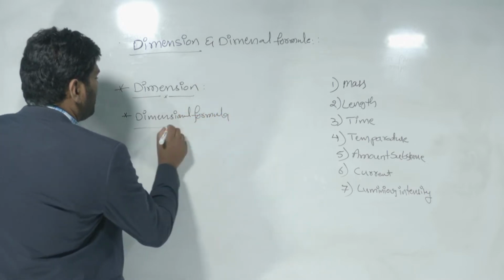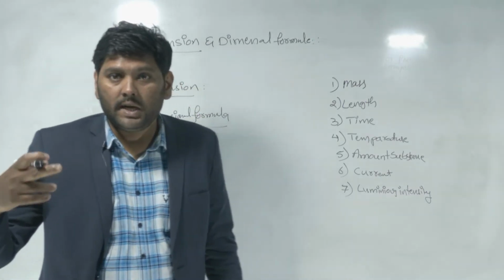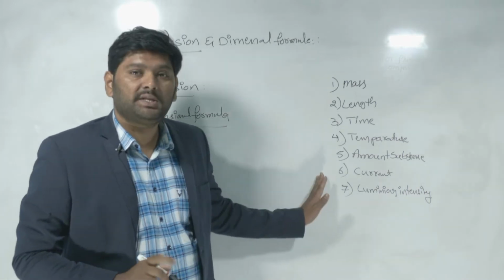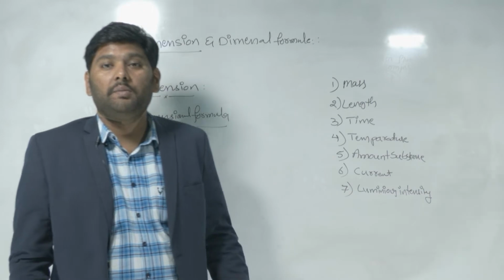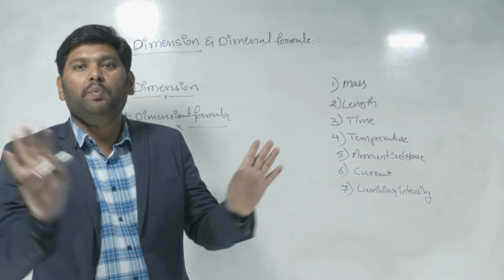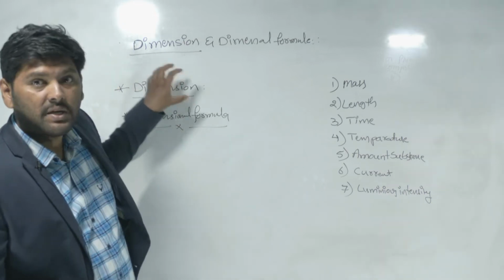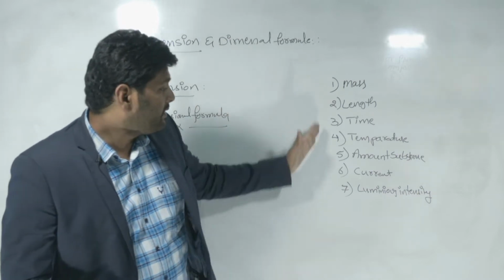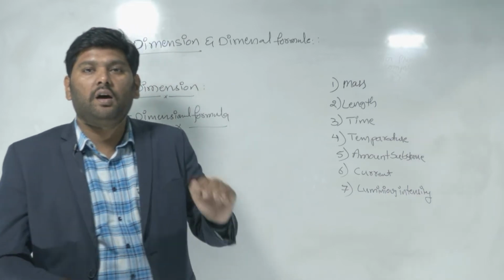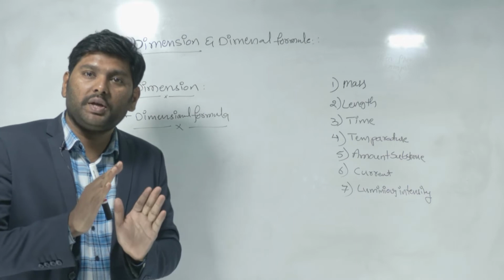Now think, what is meant by dimensional formula? Dimension formula means writing any physical quantity in terms of these dimensions. Understand? That is a simple definition. Got my point? Dimensions means the 7 fundamental quantities we call dimensions of the physical world, or simply science.